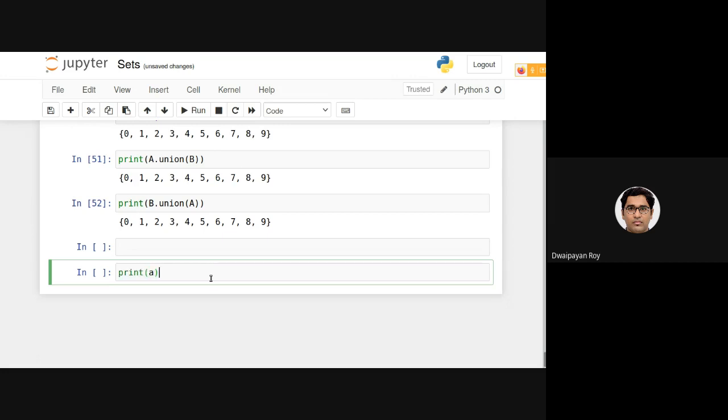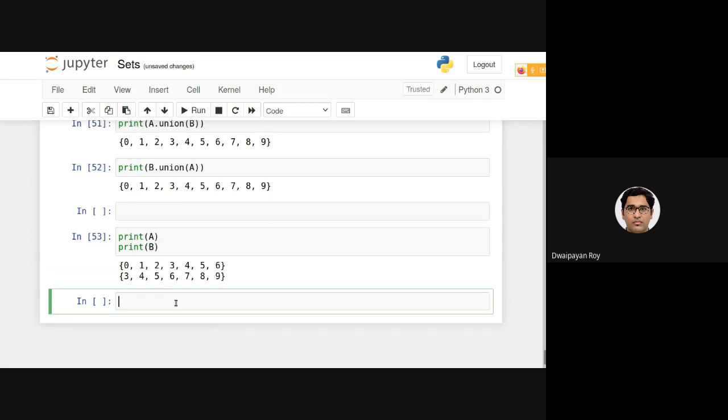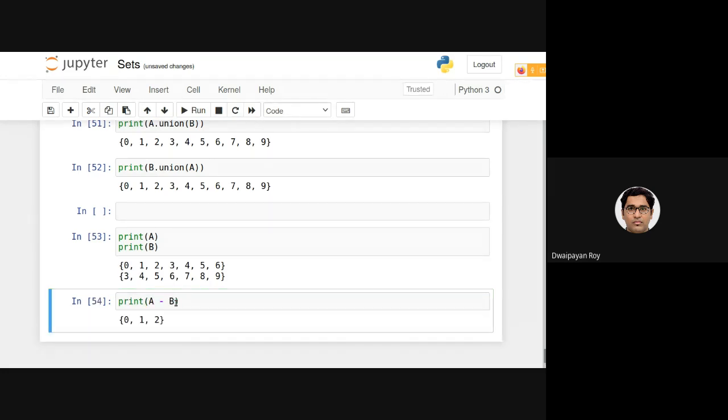So print a, print b. So these are the two sets, right? Now if I do a minus b, we are getting this, and if I do b minus a, we get this.